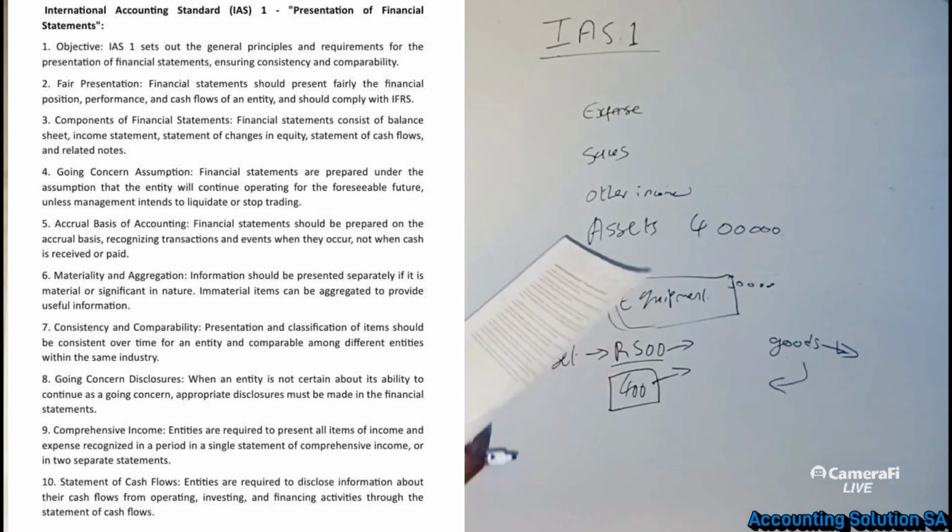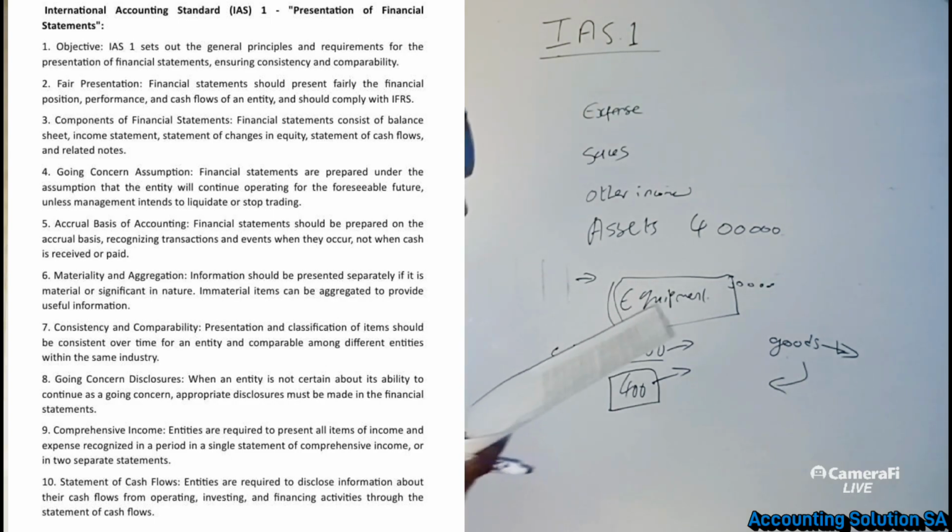Okay. Then number 7, consistency and comparability. Presentation and classification of items should be consistent over time for an entity and comparable among different entities within the same industry.